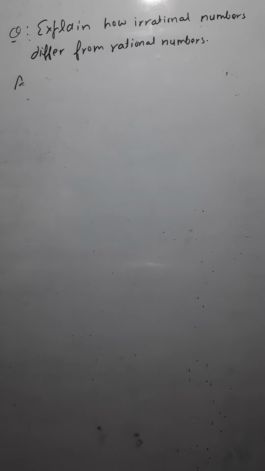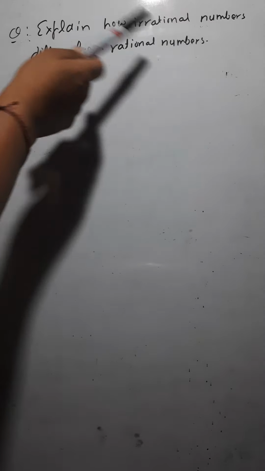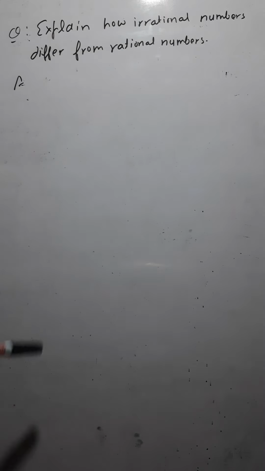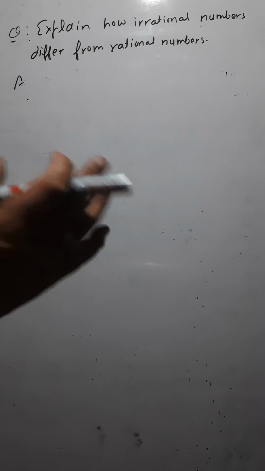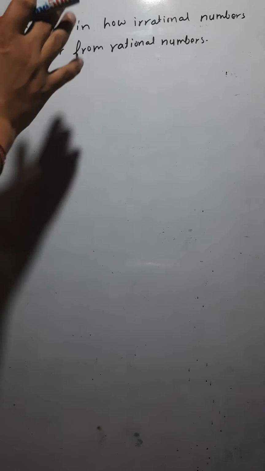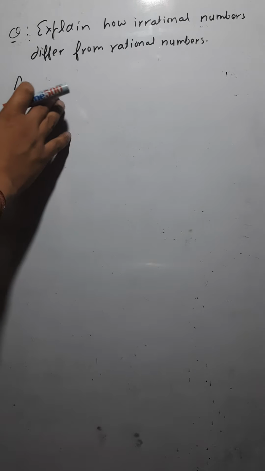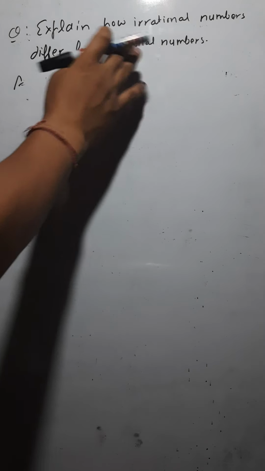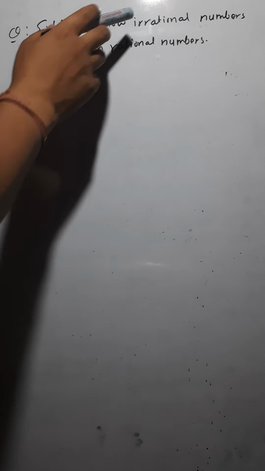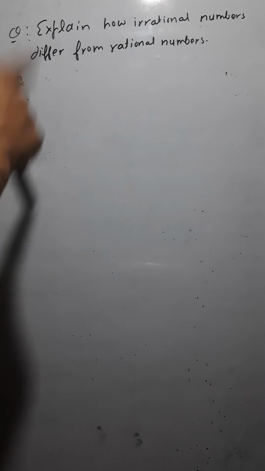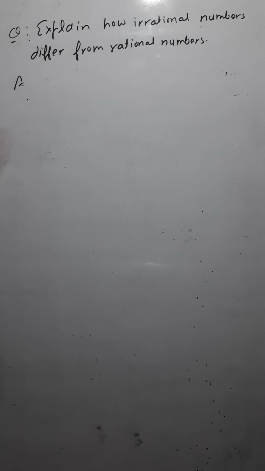Now this is the second question. Explain how irrational numbers differ from rational numbers. That means you have to find the difference between rational and irrational numbers. Just now I have told, rational numbers have terminating and non-terminating repeating decimal expression, and irrational numbers have non-terminating non-repeating decimal expression. So this is the difference.